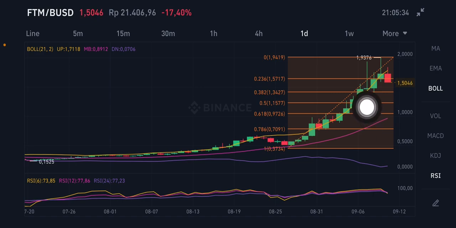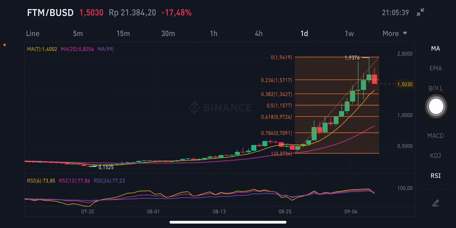For the RSI stochastic is still on the overbought zone. For the moving average here, it is trying first on the yellow one here, first moving average 7 on the 1.4 US dollar, and if they break again that point, then it will try to go to this one. As I said before, in here is slightly on the 0.9726 US dollar here, right? And if they go down again, they will try to go to the moving average 25. It's slightly on the 0.8206 US dollar here.